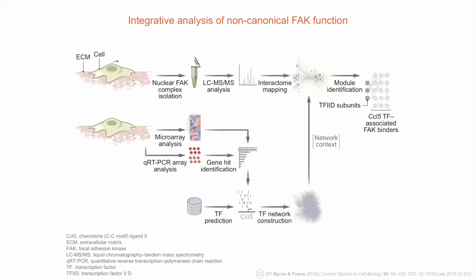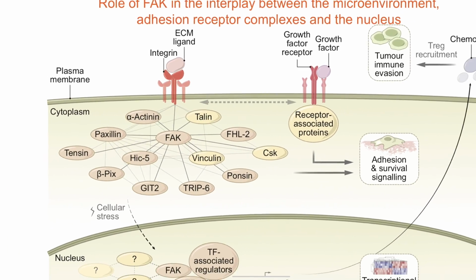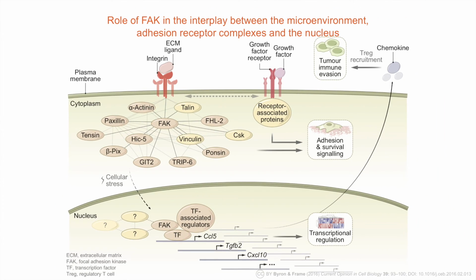These proteins regulate the expression of chemokine genes, for example, which encode signaling proteins that are released by cells into their surroundings. The detailed mechanisms by which FAK regulates gene expression in a selective way are still to be worked out, but it is clear that FAK's control of gene expression leads to the release of chemokines that attract regulatory T cells from the immune system. In skin cancer, this results in the cancer cells evading destruction by the immune system, which leads to tumor growth.